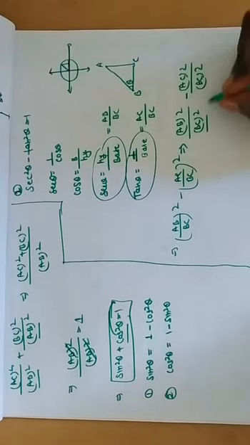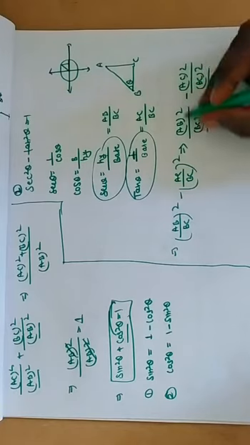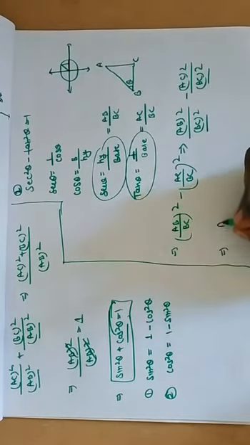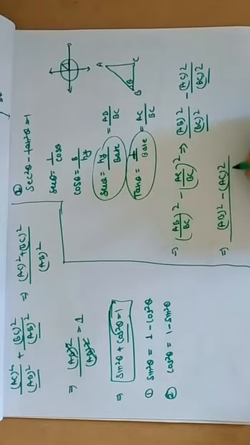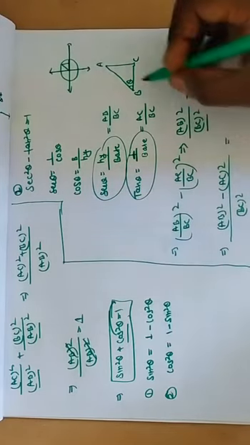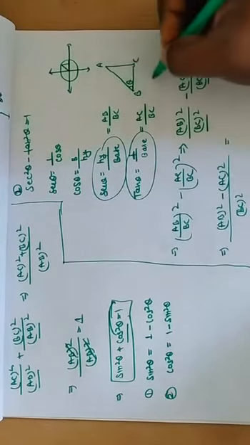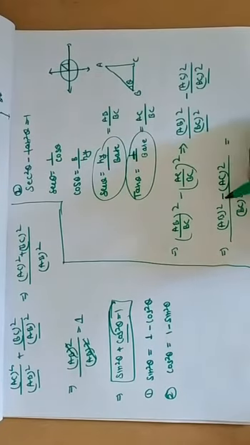The denominator is the same, so we subtract the numerators: AB square minus AC square upon BC square. We can determine this value with the help of this triangle.